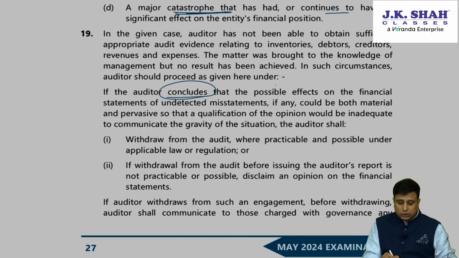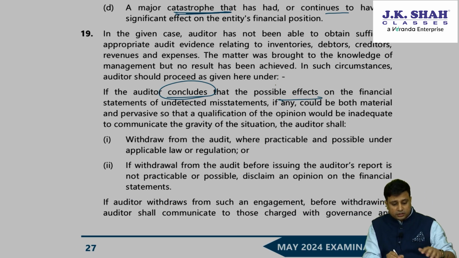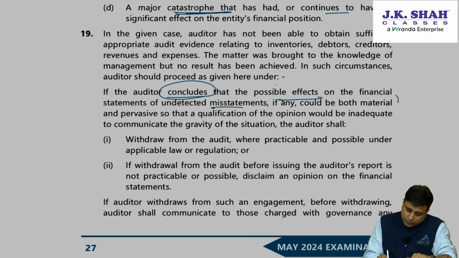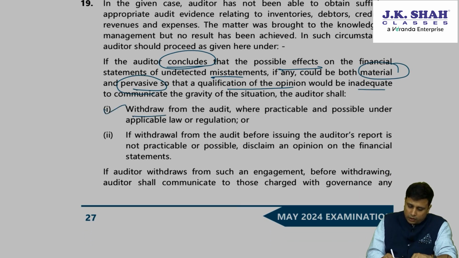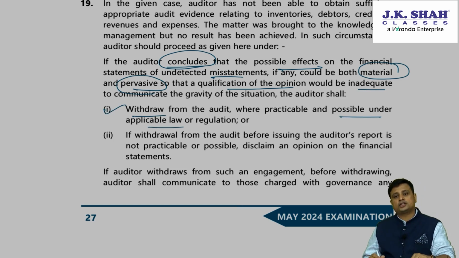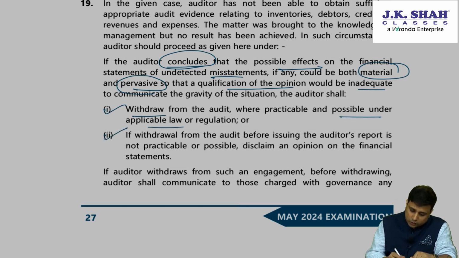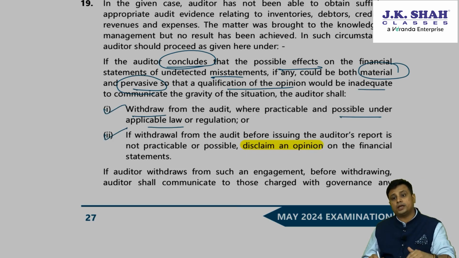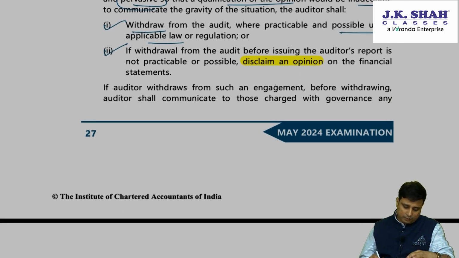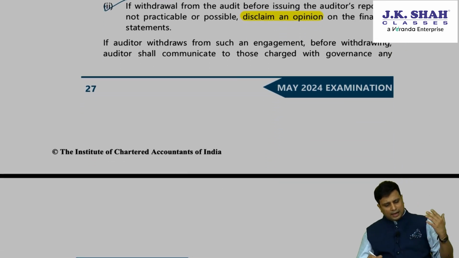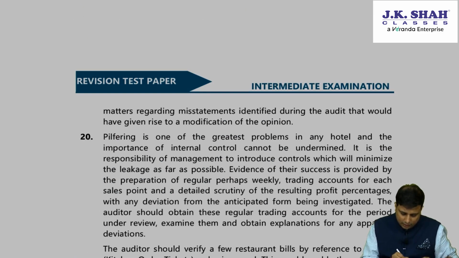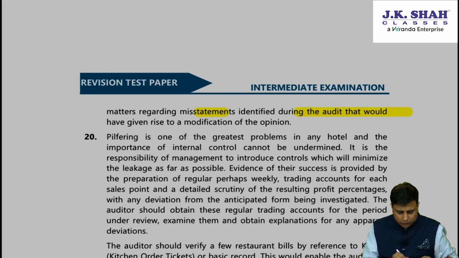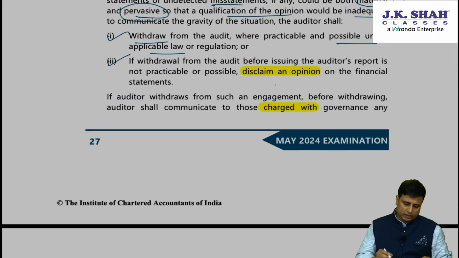So if the auditor concludes that the possible effect on the financial statements of undetected misstatement could be both material and pervasive, so that qualification would be inadequate, he should consider whether he can withdraw, where withdrawal is permitted under law and regulation. However, if withdrawal is not possible, then in that case we will disclaim an opinion because we do not have sufficient appropriate audit evidence and the matter is material and pervasive. However, if the auditor withdraws, he shall communicate with TCWG the matters regarding the misstatements identified during the course of the audit that would have given rise to the modification.